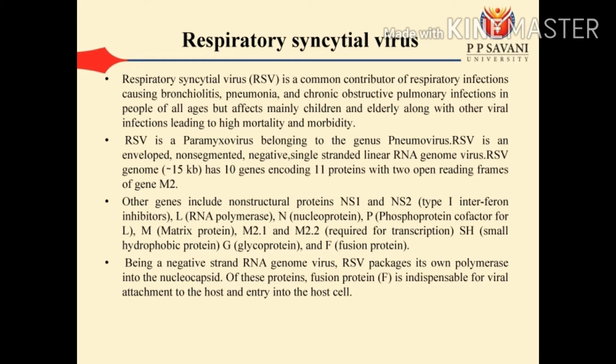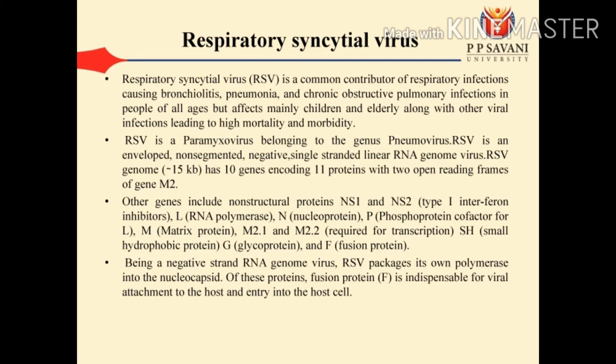RSV is a paramyxovirus belonging to the genus Pneumovirus. RSV is an enveloped, non-segmented, negative single-stranded linear RNA genome virus. The RSV genome has 10 genes encoding 11 proteins, with two open reading frames in gene M2.